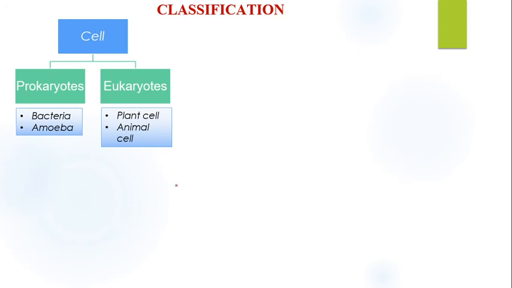So now the classification of cells on the basis of structural organization. Cells are divided into two types. First is the prokaryotic cell, next is the eukaryotic cell. In prokaryotic cells, pro means primitive. Karyon means nucleus. So a cell having a primitive nucleus is called a prokaryotic cell. These are the simple cells. For example, bacteria. Amoeba, no, these are single cell organisms.